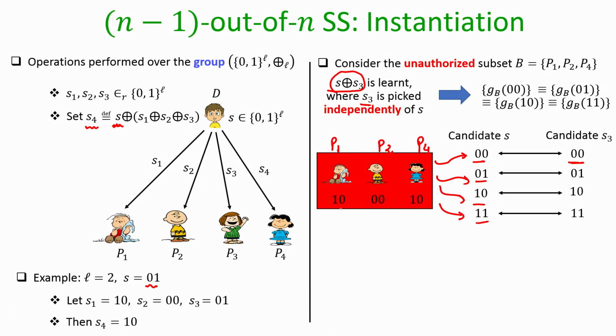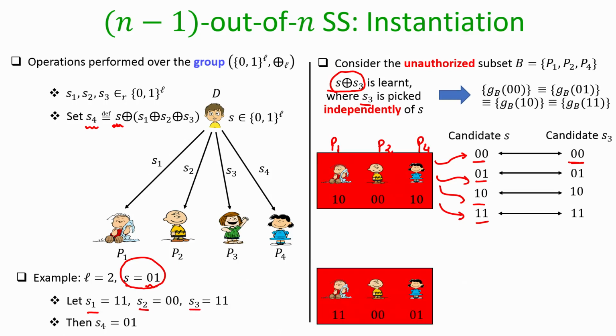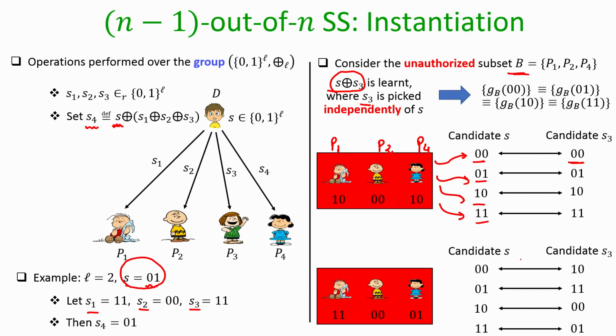In the same way, if the dealer reruns his sharing algorithm with the same secret, then depending upon the values of S1, S2, S3, S4 could take this value. Now let us take the view of the same parties in B. This time their shares are different, but again they cannot pinpoint whether they have seen the shares corresponding to the dealer's secret being 0 0, 0 1, 1 0 or 1 1, because this time also it could be any of these 4 configurations.